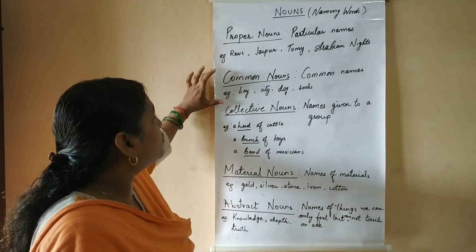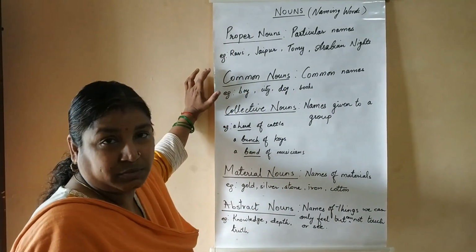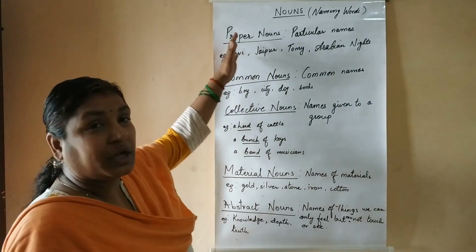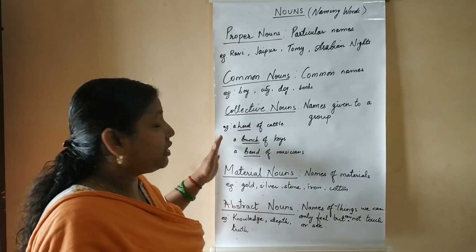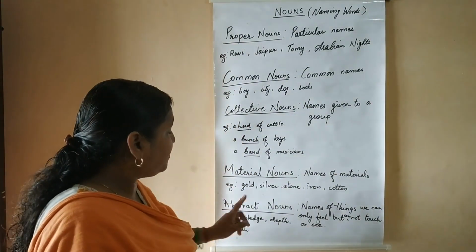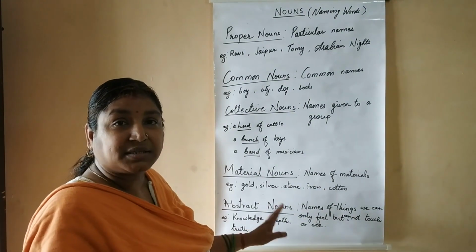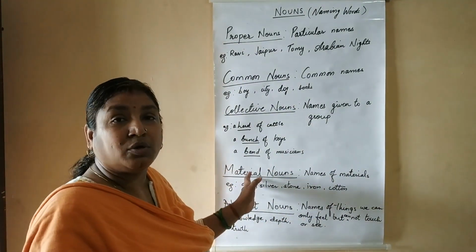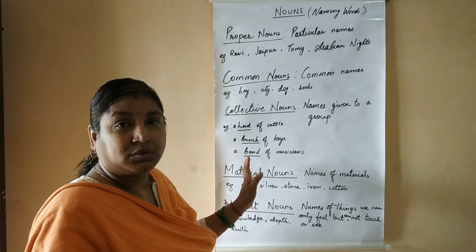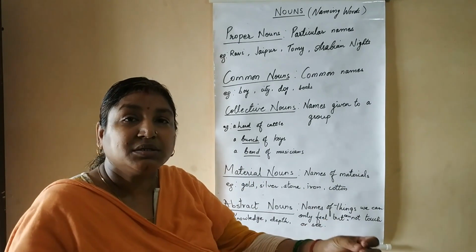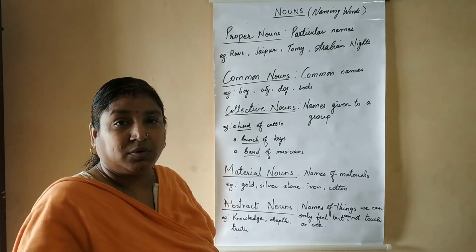Generally the concrete nouns will refer to all the common nouns. But even proper noun you can see and touch. Collective noun also you can see and touch. So all these names except abstract noun, all the four types are included in your concrete nouns. Concrete nouns are nothing but those names which you can see and touch. Clear?